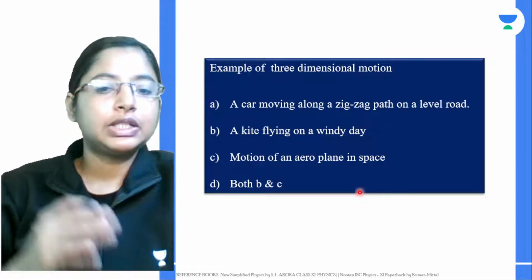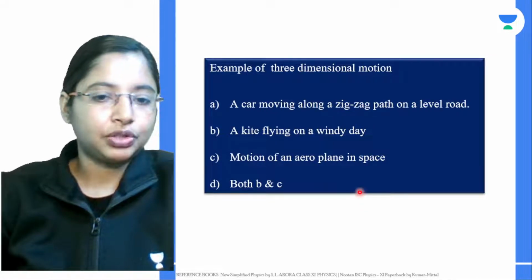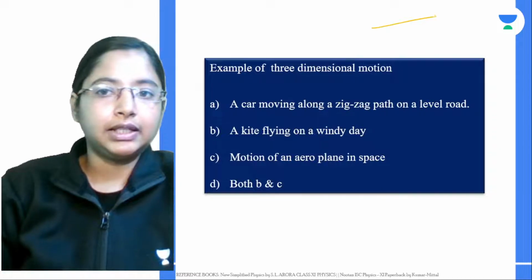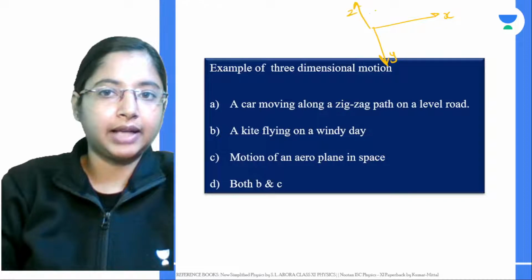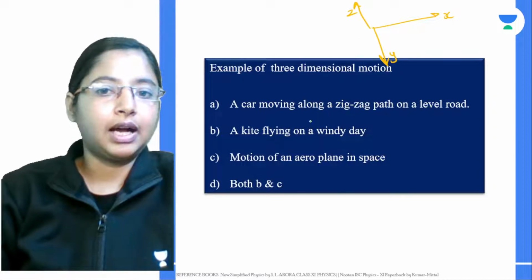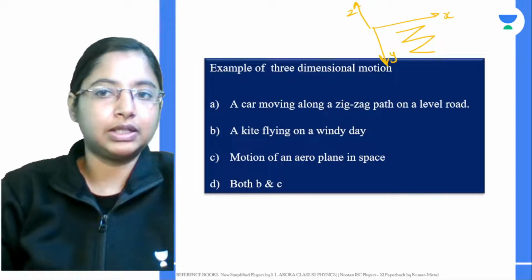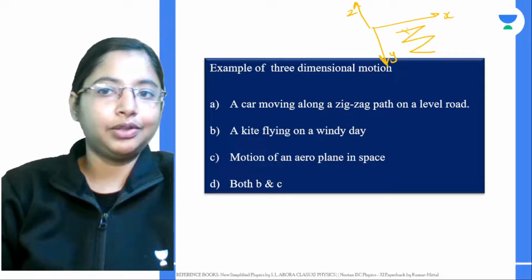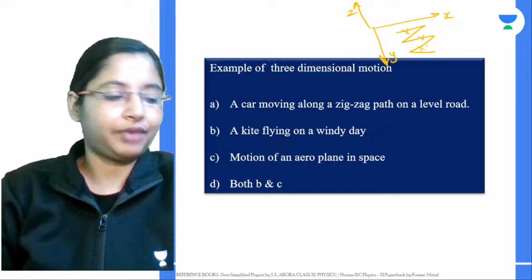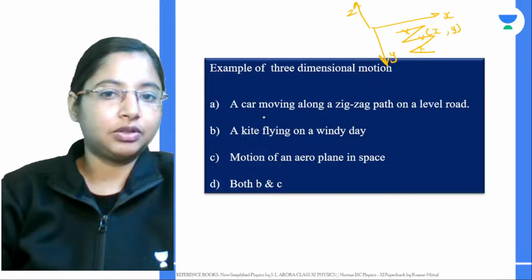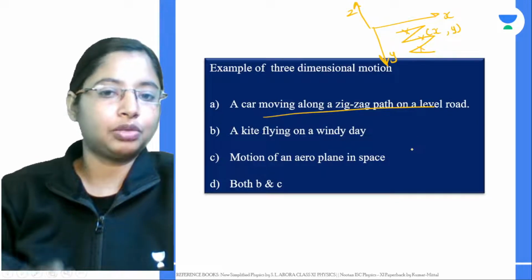When you're talking about three-dimensional motion, you have to take three coordinate axes into consideration: the x-axis, the y-axis and the z-axis. For a car moving on a zigzag path on a level road, you can use just two coordinate axes to specify its motion, the x-axis and y-axis at every point. So this is an example of two-dimensional motion in a plane.